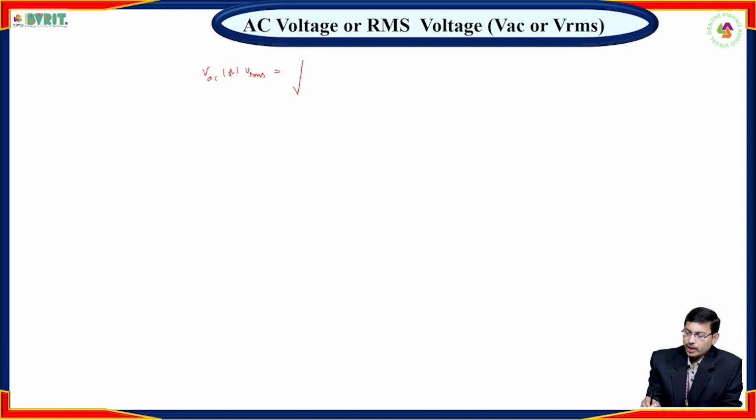That is the square root of the area of the square waveform under the full cycle divided by the total time period.